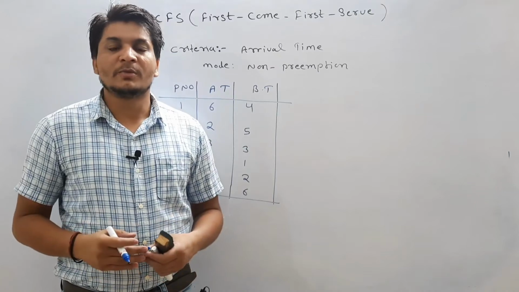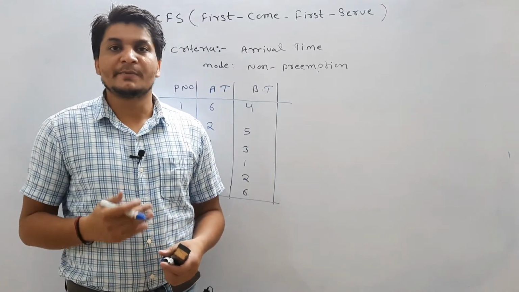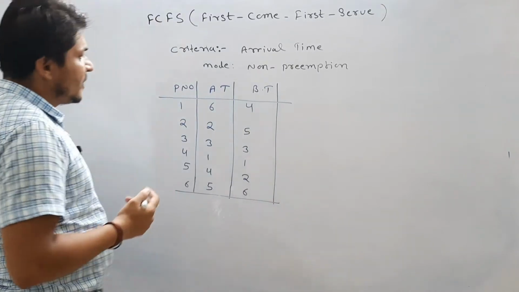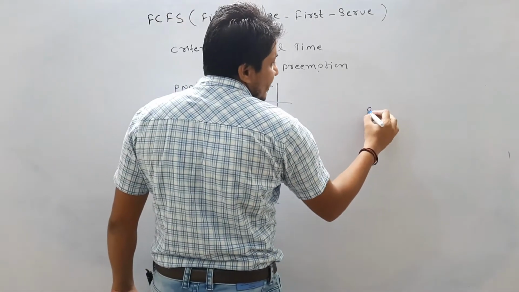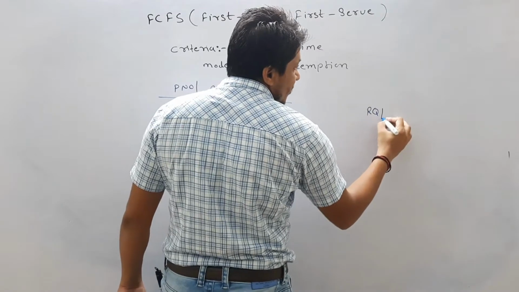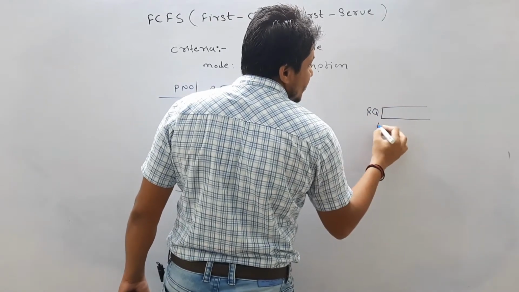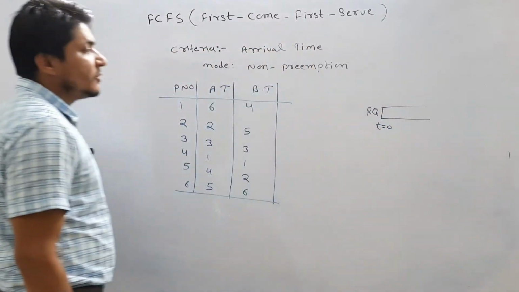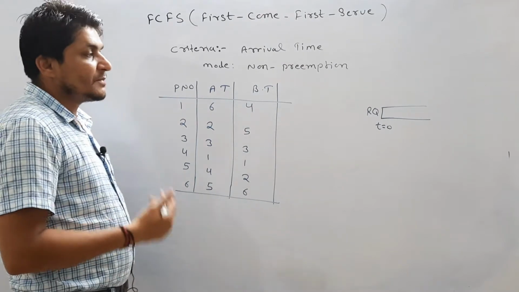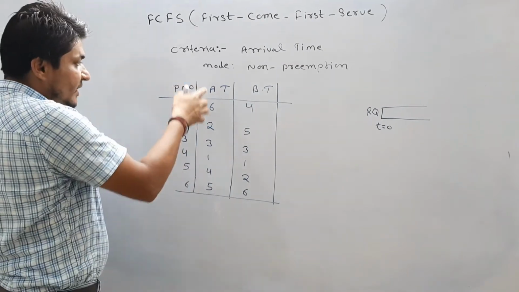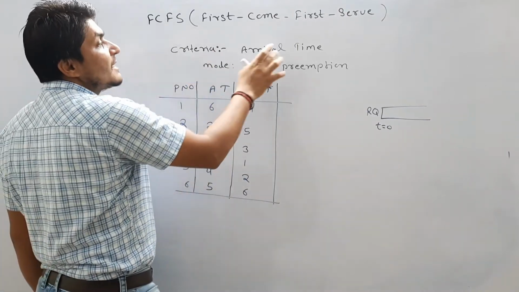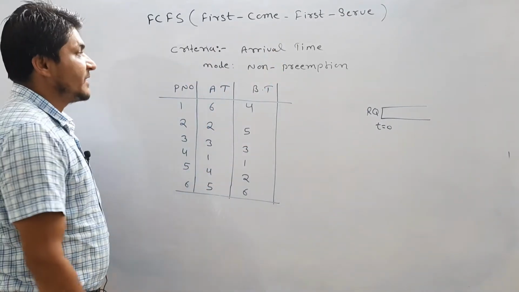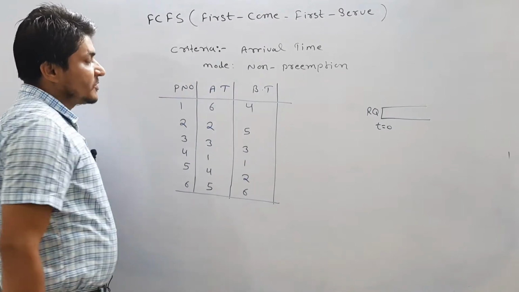Hello everyone, I am Sunil Kumar and in this video I am going to solve the next example of FCFS. So again, first we are going to make the ready queue. The ready queue will always start from time t equal to 0. At time t equal to 0 we will see whether any process arrives into the ready queue. We look at arrival time because arrival time is the criterion for executing processes in FCFS.